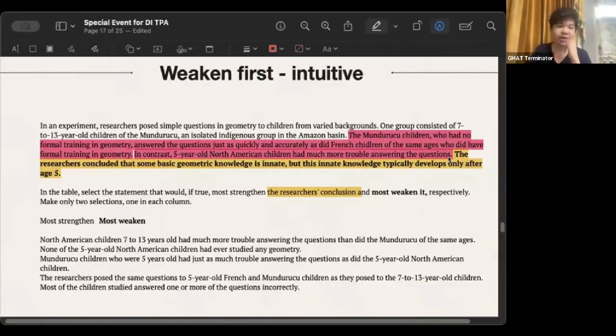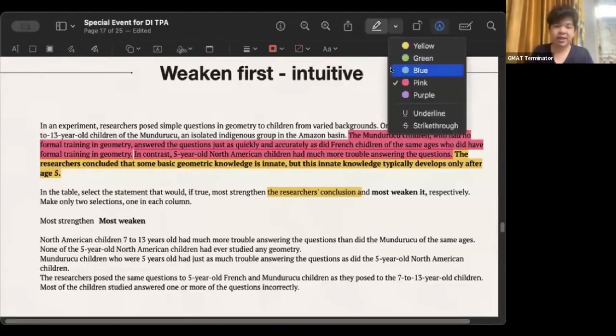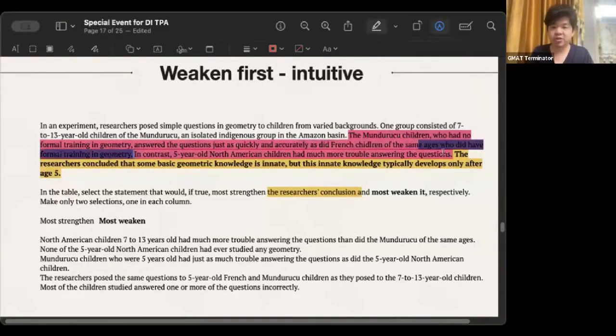Then, when we look at the school, we will find that you already have an idea in your mind. I want to find a comparison between the red area and the blue area. In addition to age, is there any other reason to explain why they are worse at math? Let's look at the small road. First, you actually put them between 7 and 13 years old, and they are still bad at math. The Amazon tribesmen are still here, which proves that it has nothing to do with age.